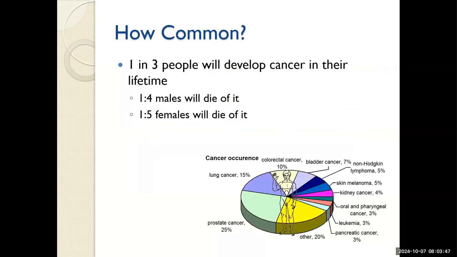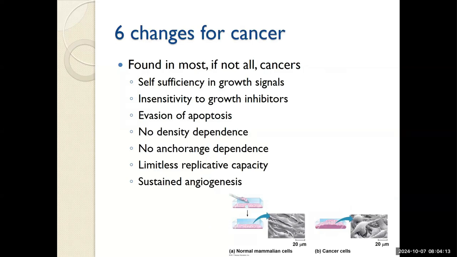It's important to note that as commonplace as cancer seems, a whole series of changes have to occur to lead to this disorder, and that's why it typically occurs at an older age, where time allows the compounding of these various mutations and circumstances. Due to our extended lifespans in modern society, 1 in 3 people will develop cancer in their lifetime. There is no one hallmark for transforming a cancerous cell, but we have found 6 changes that are found in most, if not all, cancers.